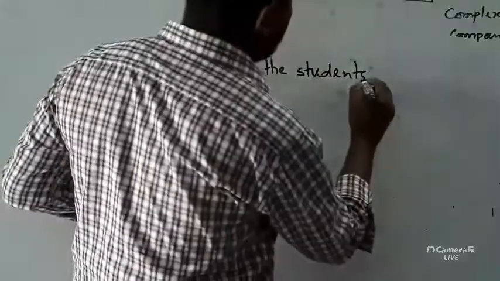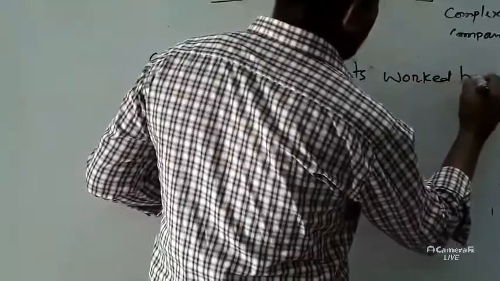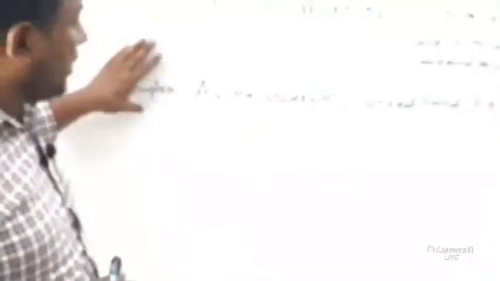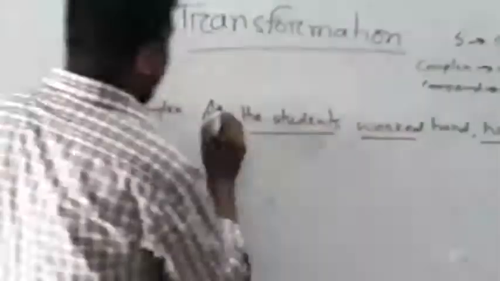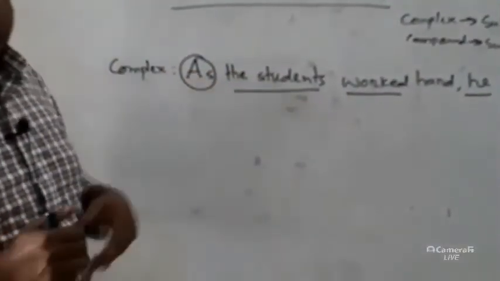As the students work hard, he got A plus. Okay, dear students, this is a complex sentence. I think you know it very well because it has got these two subjects, these two finite verbs and one subordinating conjunction. And whenever you will make it compound, then how will you make it compound?